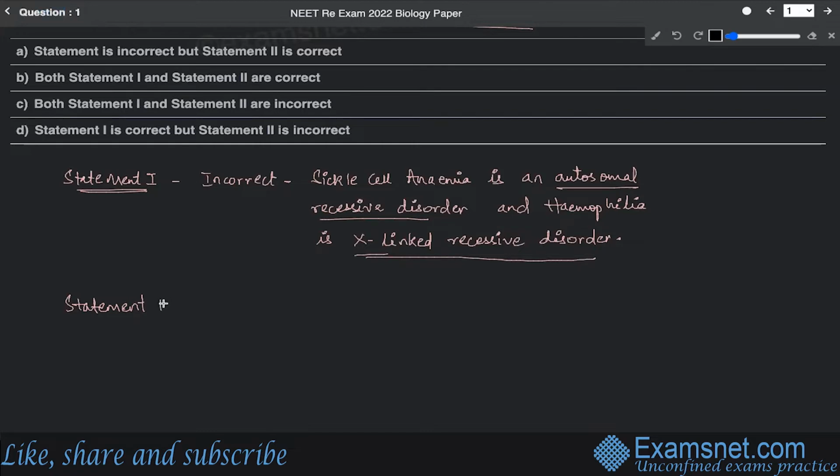That's why statement two is correct, because both are blood related disorders.